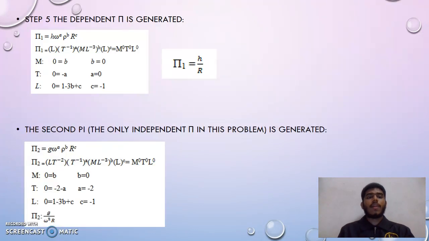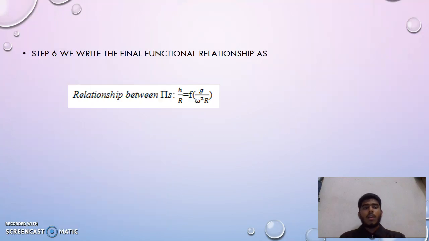So we use step 5 here to generate them. For the first pi, we use the formula h with ω to the power a, ρ to the power b, and R to the power c. When we solve them, we get the answer Π1 equals h over R. The second pi is the only independent pi in this problem that is generated. So we will substitute the values and finally get Π2 equals g over ω²R. And in the last step, we write the final equation as h over R equals f of g over ω²R, as they cancel off each other, and the final value can be determined ready.